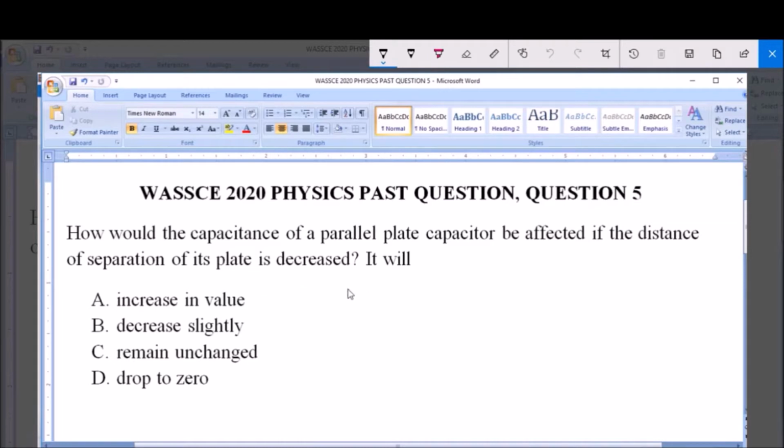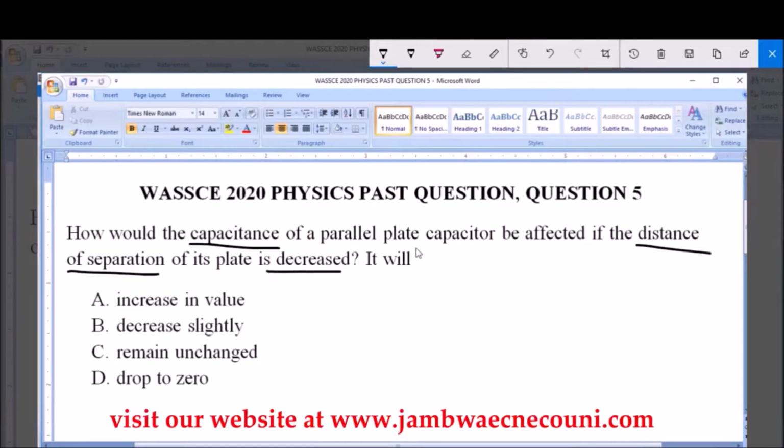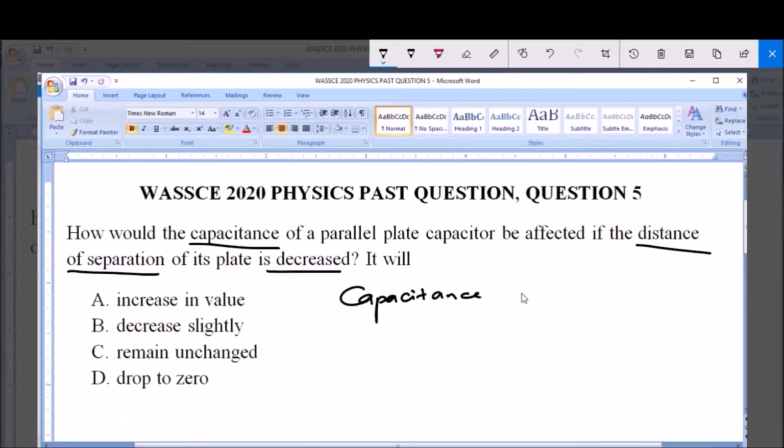Now we are asked to describe how the capacitance of a parallel plate capacitor will be affected if the distance of separation between its plates is decreased. Now the capacitance of a parallel plate capacitor is inversely proportional to the distance of separation between the plates of this capacitor.